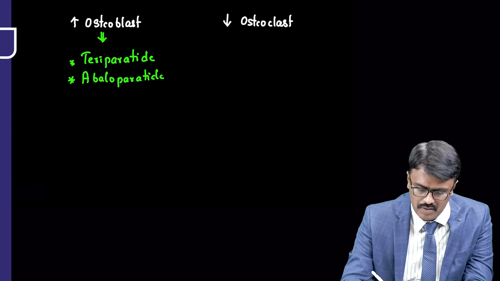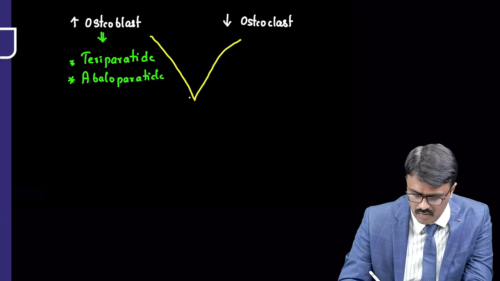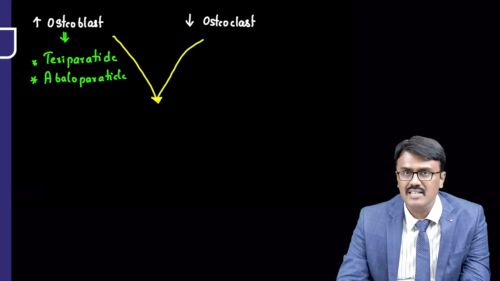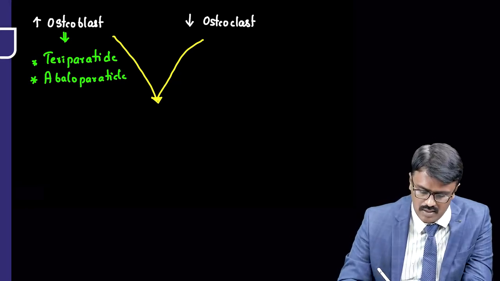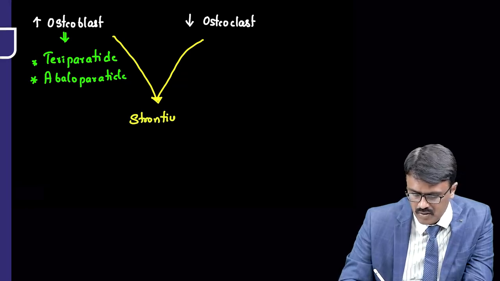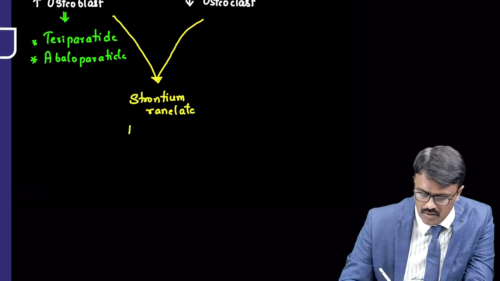Now we have a drug which can do both. And what is it called? It can increase the activity of osteoblast and decrease the activity of osteoclast. The name is strontium ranelate, and it is called a dual acting agent.